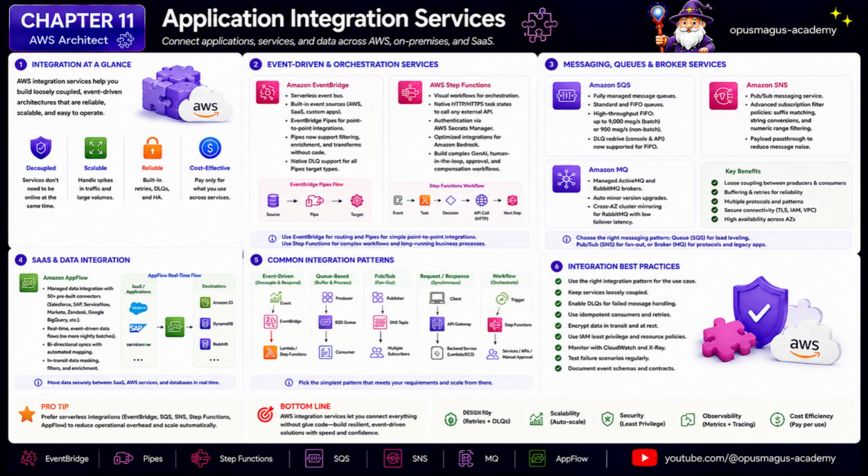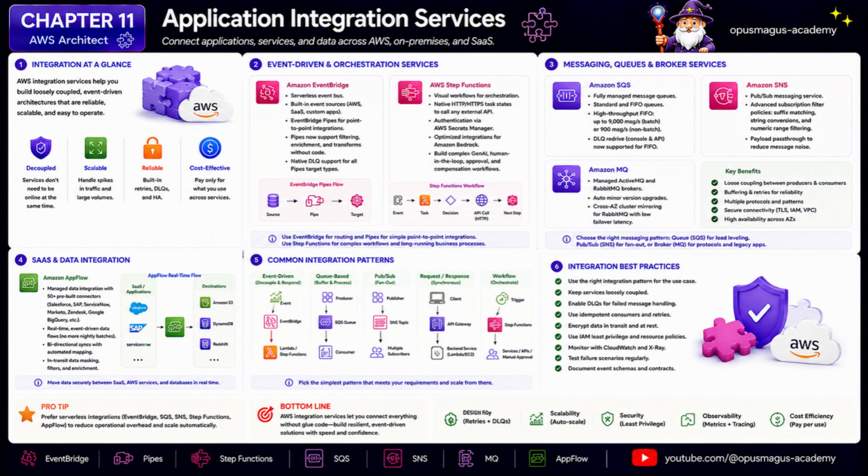The main architectural choice is the integration pattern. Use SQS when you need queue-based buffering and asynchronous work. Use SNS when you need pub/sub fan-out. Use EventBridge when you are building event-driven architecture with routing and event contracts. Use EventBridge Pipes when the problem is point-to-point integration with filtering and enrichment. Use Step Functions when the process has state, branching, retries, and business workflow. Use MQ when compatibility with existing broker-based systems matters. Use AppFlow when the integration crosses into SaaS platforms.